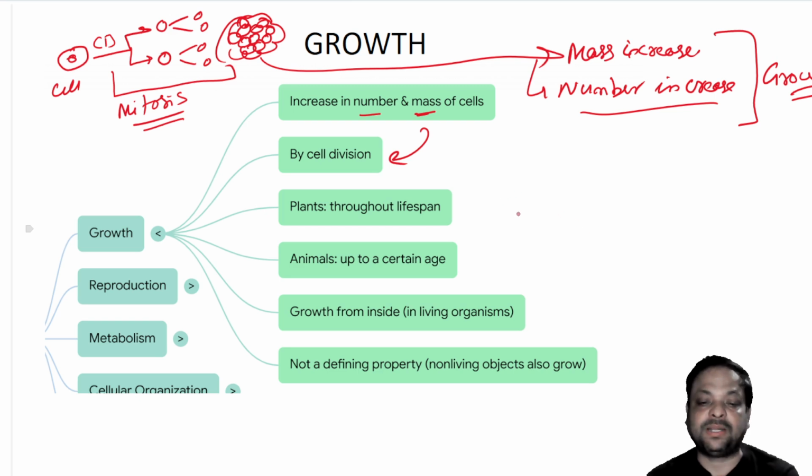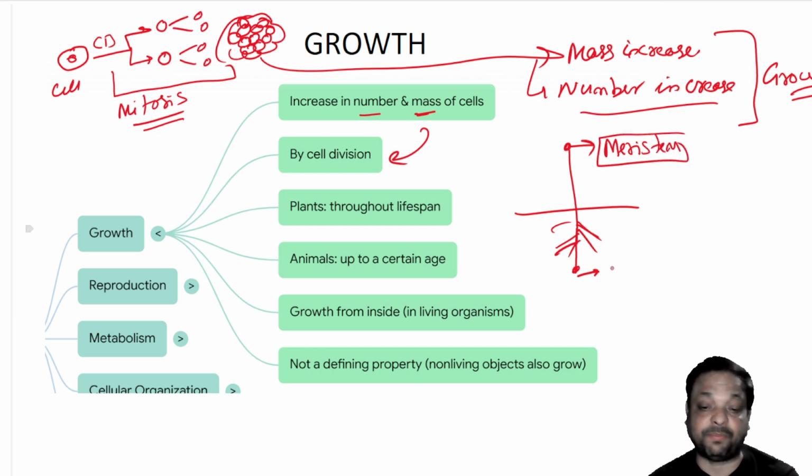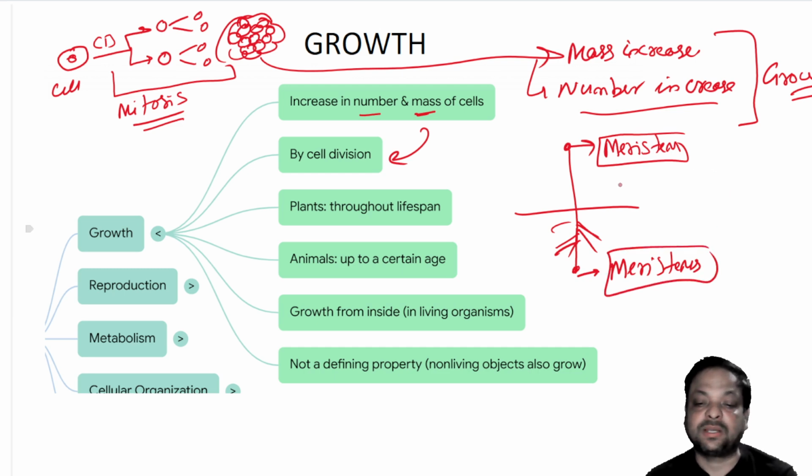Yes. But let's consider a plant. Suppose we are taking a plant having a root system and shoot system. We find that at the tip and the subtip of the root, special cells are present. And these are called meristems. Apical meristems, and in the root we find subapical meristems. And these meristems contain the power of division.